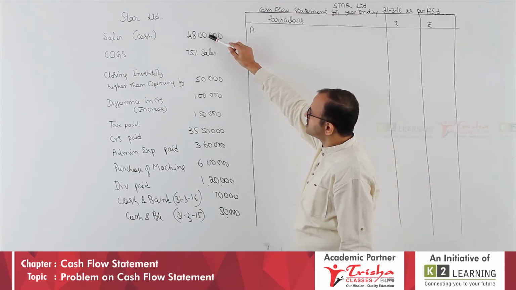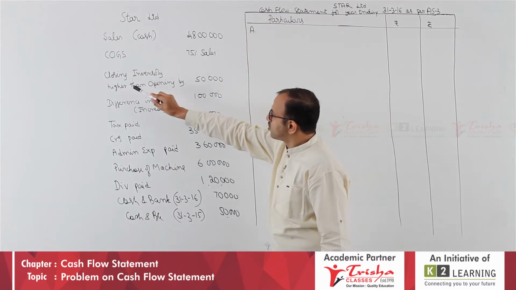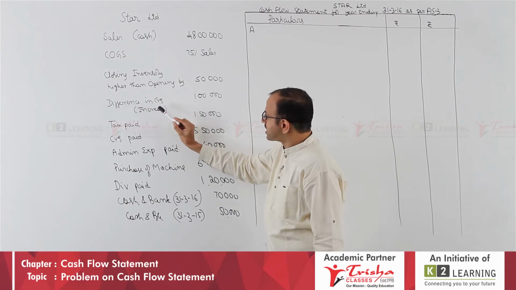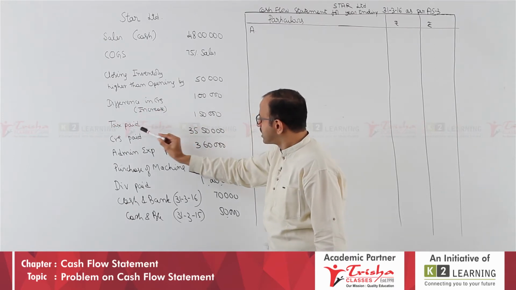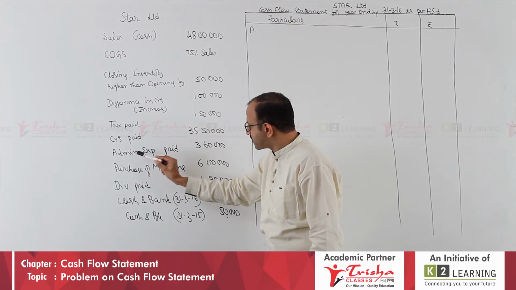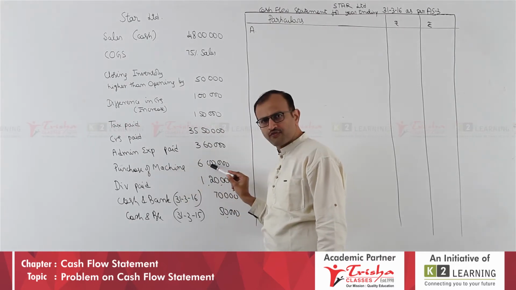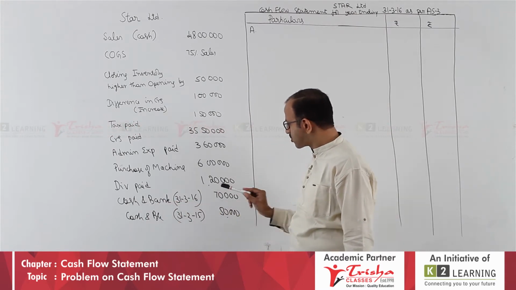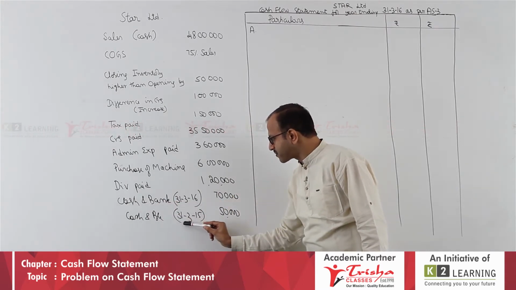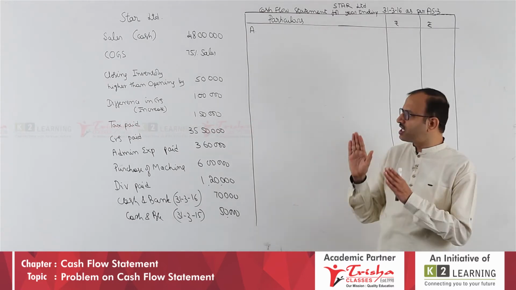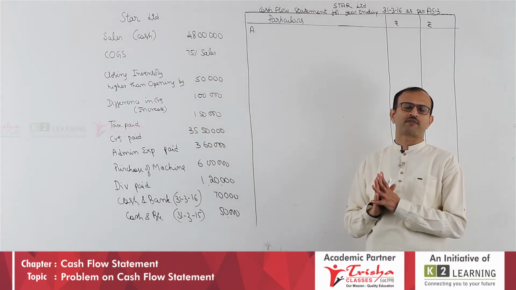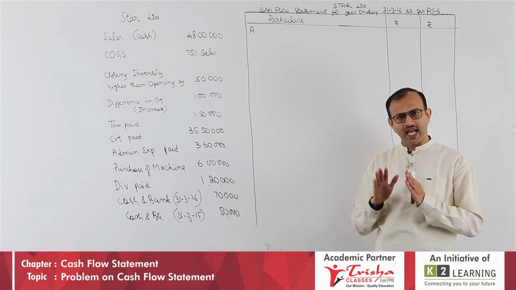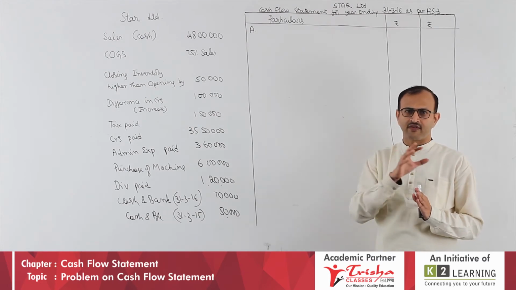We have sales, cost of goods sold, closing inventory higher than opening by this much, difference in creditors meaning an increase of 1 lakh, tax paid, creditors paid, admin expenses paid, purchase of machinery, dividend paid, closing cash and bank balance given, and opening cash and bank balance given. With these details you have to prepare the cash flow statement, a full-length master problem. Students, first in the cash flow statement, activity-wise classification.